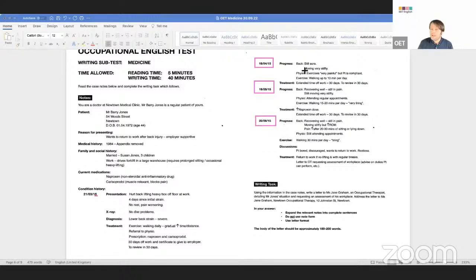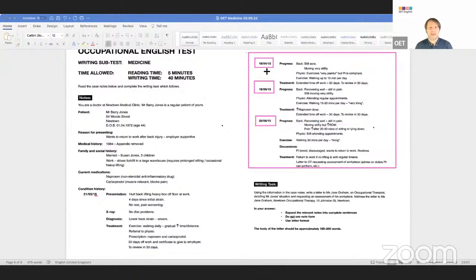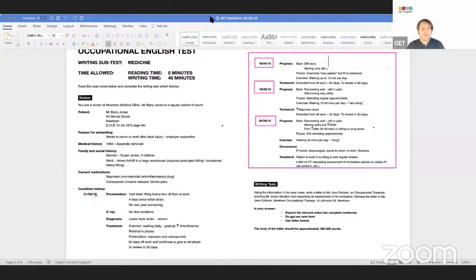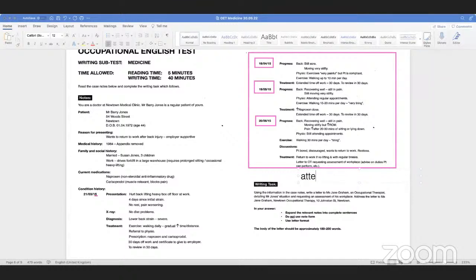It's very repetitive, right? So think about how we could summarize that in terms of dates. What could we say, guys? Between March and April. March. Okay. We could say Mr. Jones was presented with back injury, attended my clinic how many times? 3 times. 4 times.